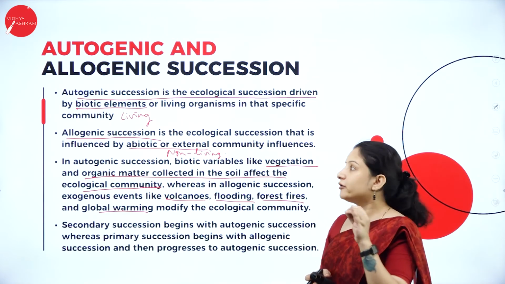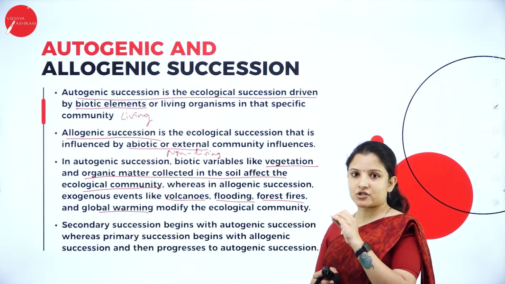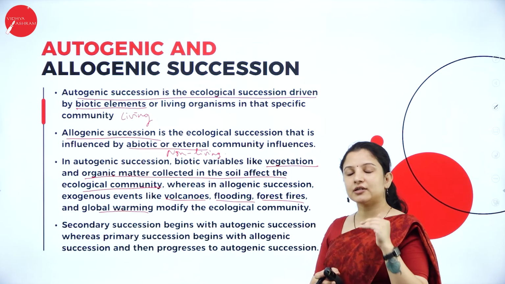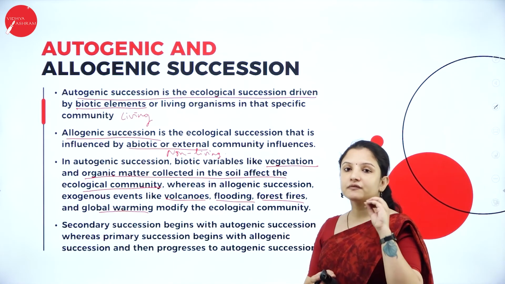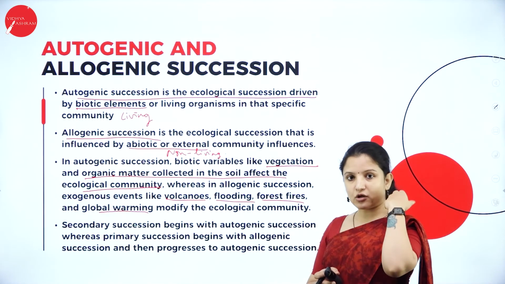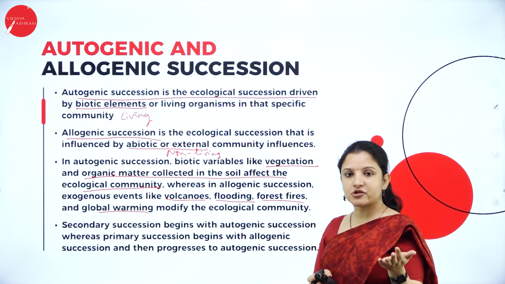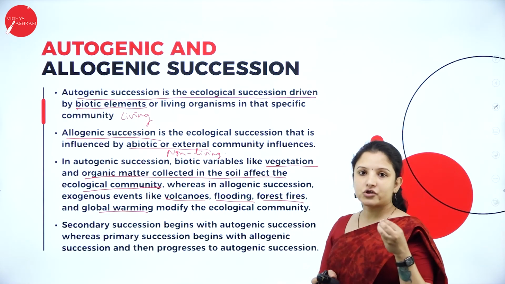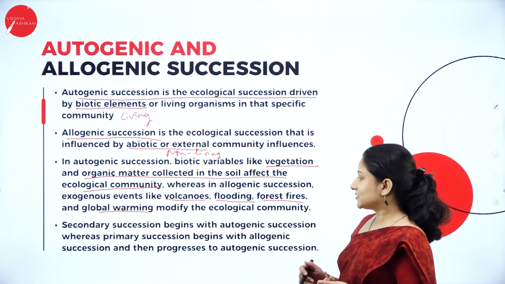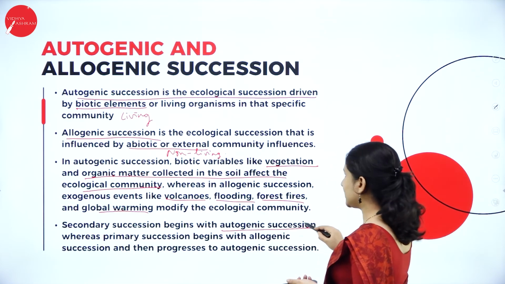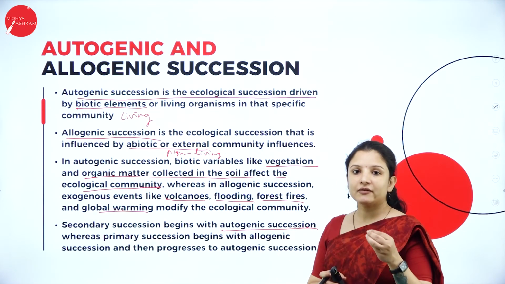So always we need to remember, any succession if it occurs because of the living organisms, it is called autogenic succession. And if any ecological succession occurs because of the non-living factors, such as forest fire, volcano eruption and all that, it is called allogenic succession. So secondary succession always begins with autogenic succession, right? It begins with the living organisms.